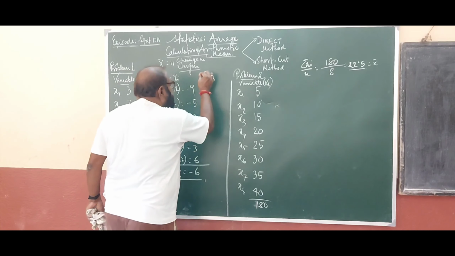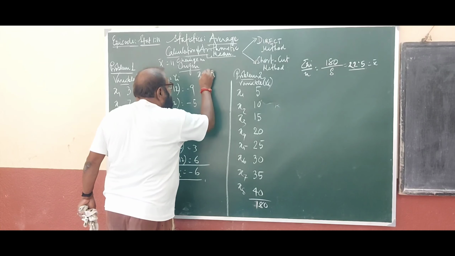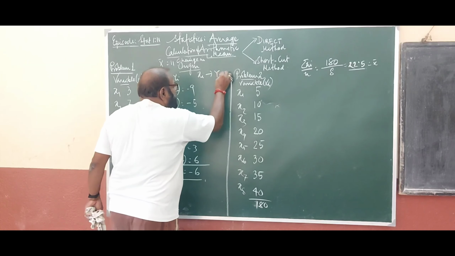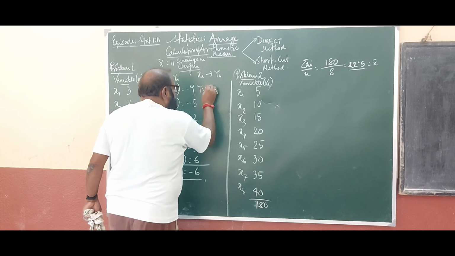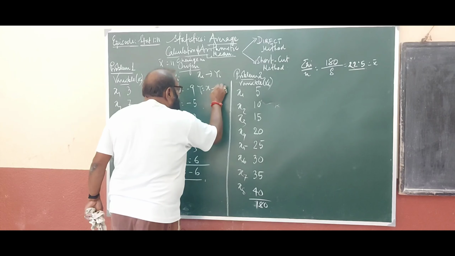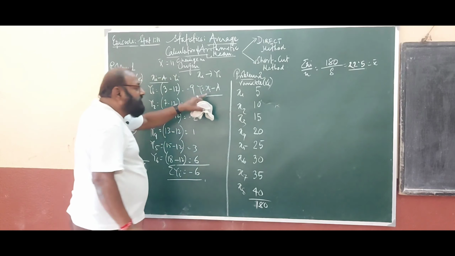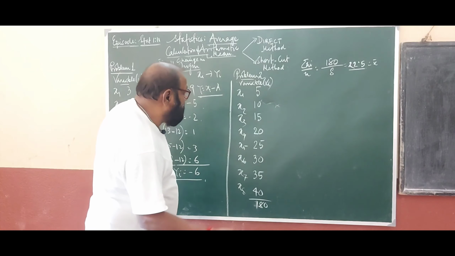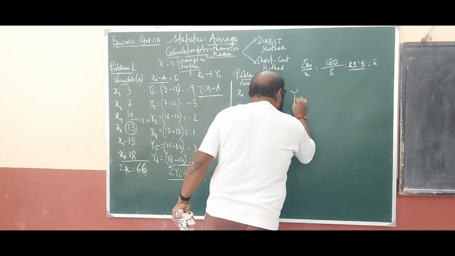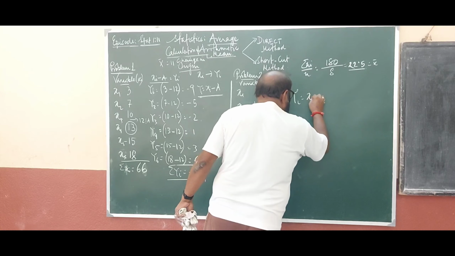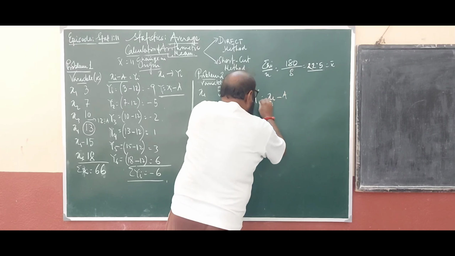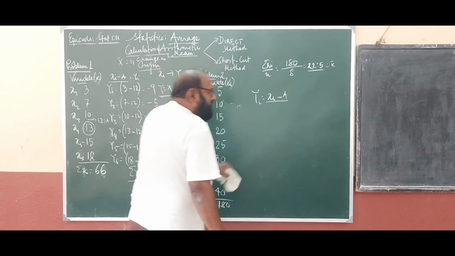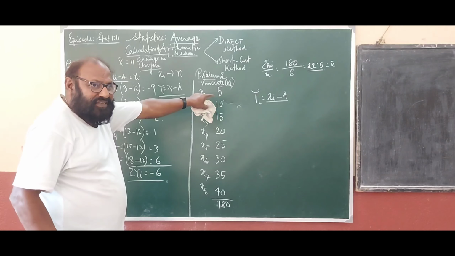Now what we have? We have changed the origin from xi to yi. How? yi equals xi minus a, and in this way we have changed the origin.